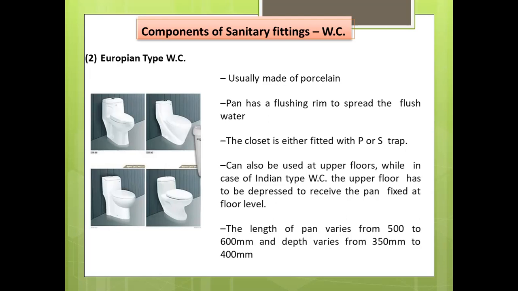The closet is fitted with either a P trap or S trap, and it can also be used on upper floors. While in the case of the Indian type water closet, the upper floor has to be depressed to receive the pan fixed at the floor level. A low level flushing system is used for the European type water closet. The length of the pan varies from 500 to 600 mm, and the depth varies from 350 mm to 400 mm. The pan is set on a pedestal of comfortable height.